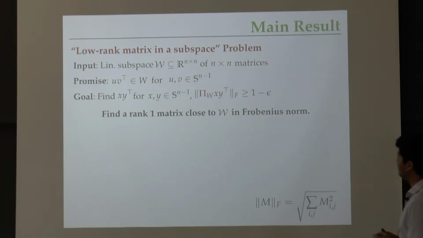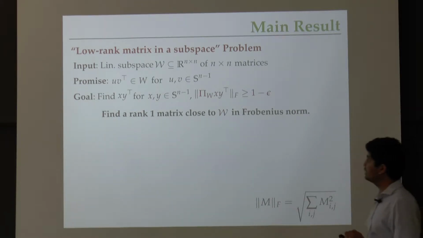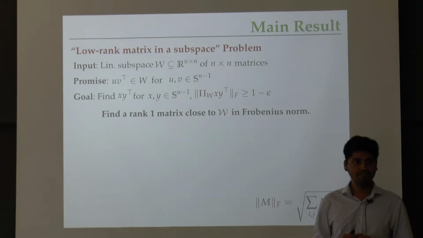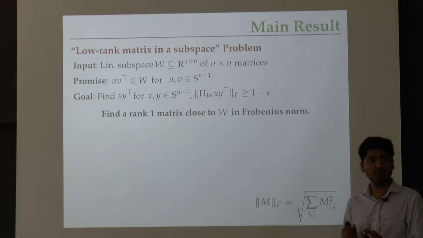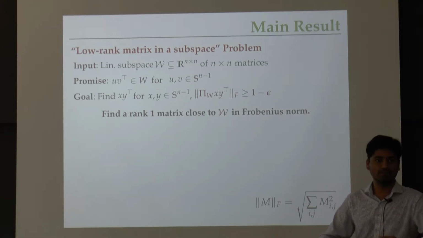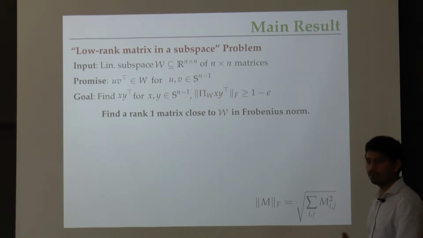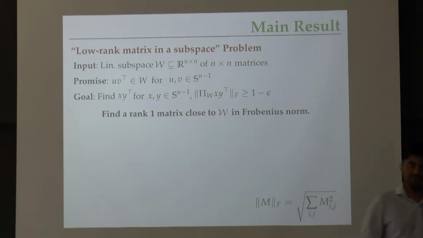You're given the promise. I'm stating it as a promise problem. This is not the only way to do it, but for today I'll stick to it. You're given the promise that there is a rank 1 matrix described by unit vectors u and v, such that uv transposed is contained inside the subspace W. Your goal is to recover some rank 1 matrix described by unit vectors x and y, such that xy transposed, when projected to the subspace W, retains almost all of its norm. I'm going to measure this almost all with respect to the Frobenius norm of the matrix. It's a natural norm that arises by thinking of the n by n matrix as an n squared dimensional vector and taking its Euclidean norm.